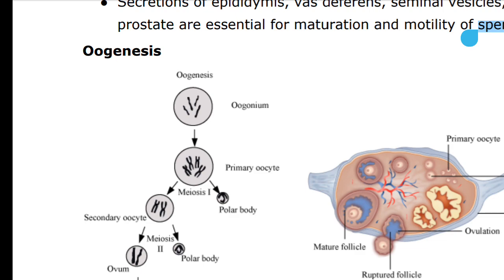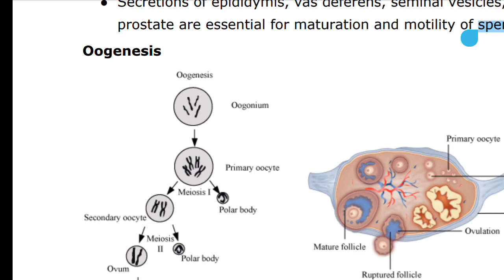Oogenesis is initiated during the embryonic development stage when a couple of million gametic mother cells, that is oogonia, are formed within each fetal ovary. No more oogonia are formed and added after birth.